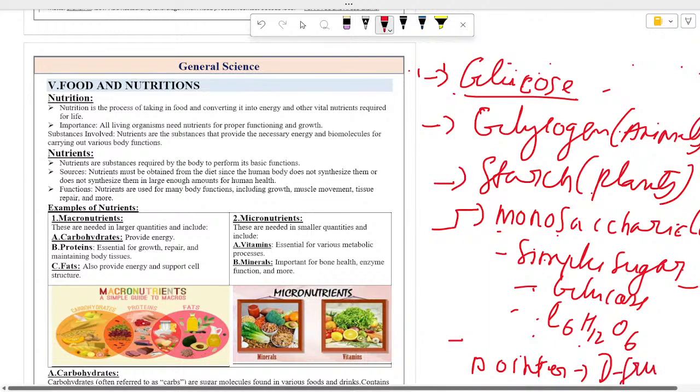D-fructose is considered the sweetest sugar.